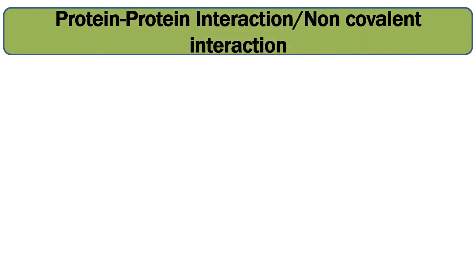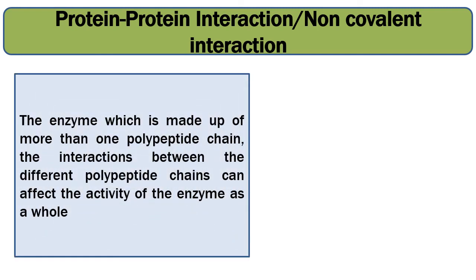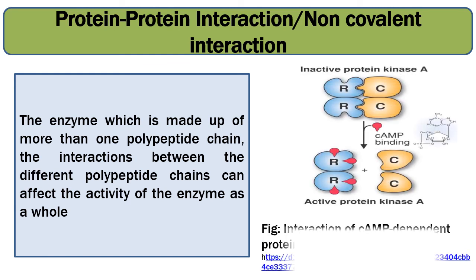Another method of enzyme regulation is protein-protein interaction or non-covalent interaction. Here, the enzyme, which is made up of more than one polypeptide chain, the interaction between the different polypeptide chains can affect the activity of the enzyme as a whole.